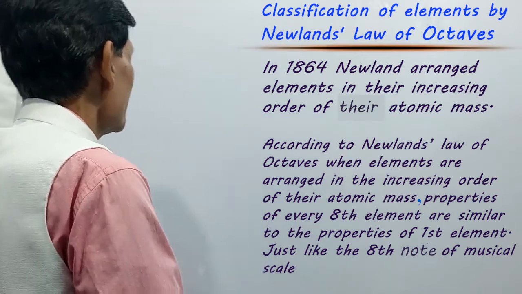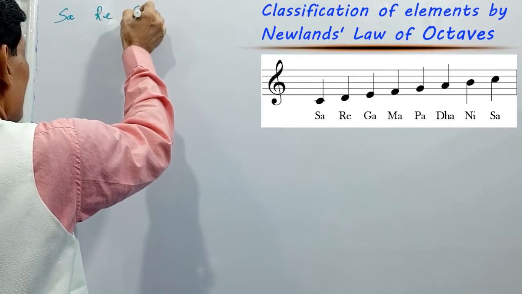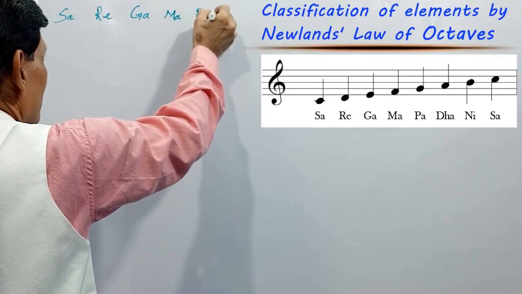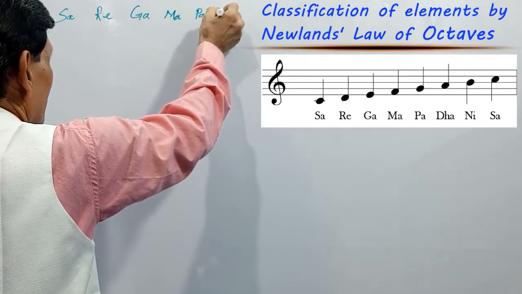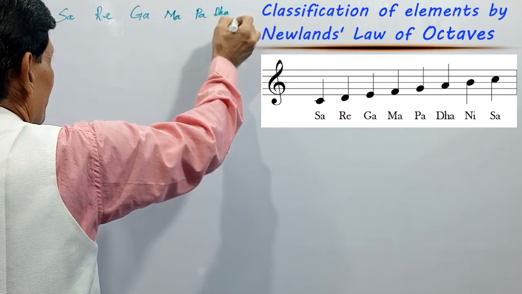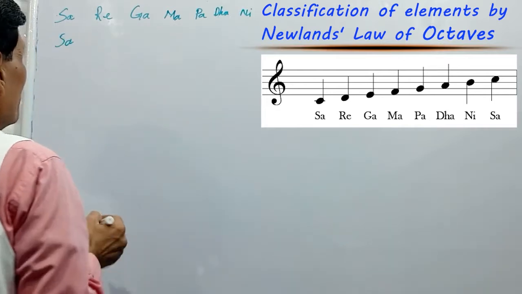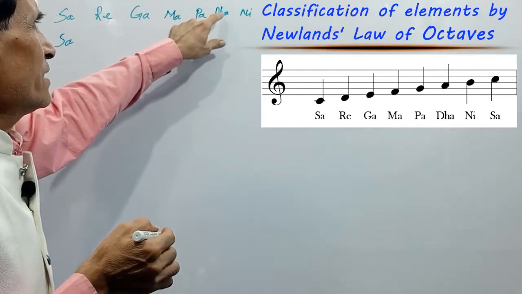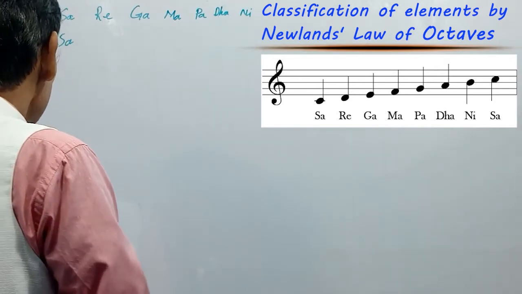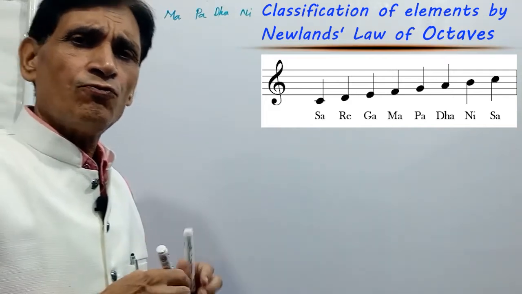Like sa, re, ga, ma, pa, dha, ni, sa. Again sa is repeated. Like this, every eighth element shows similarity in its property with the property of the first element.